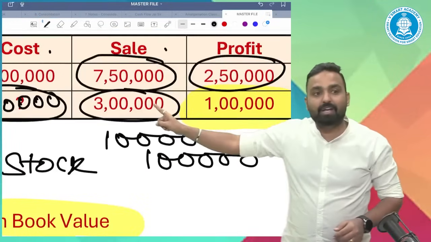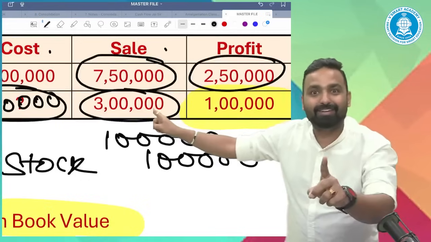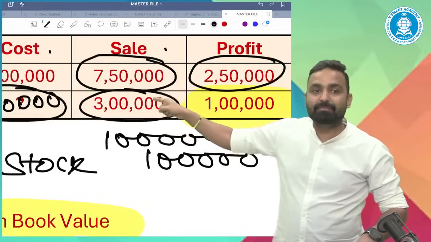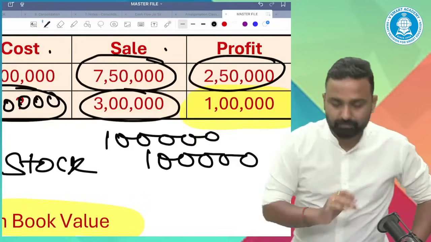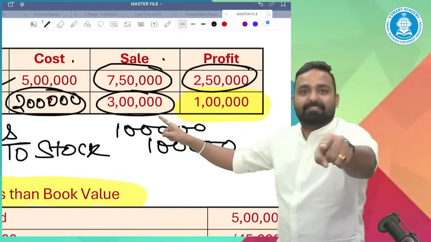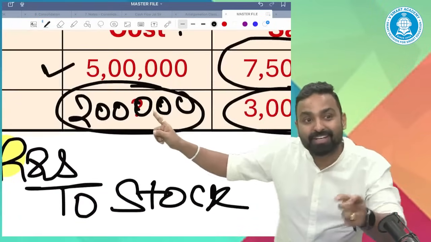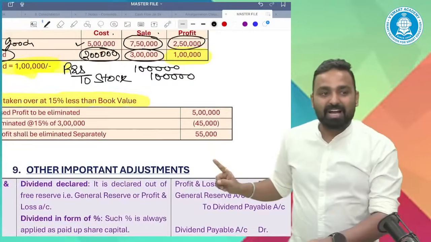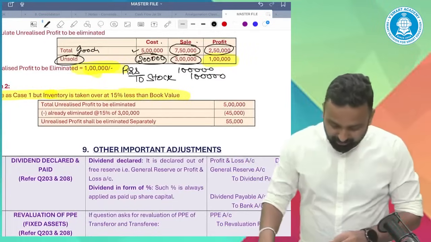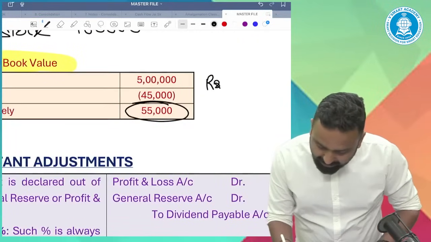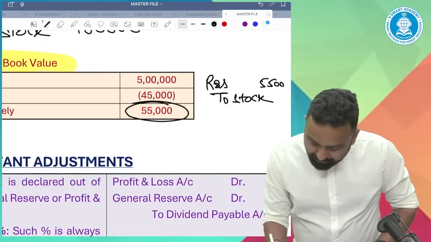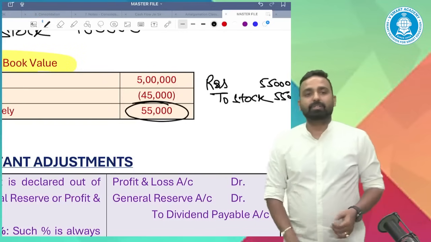But now see, the inventory is taken over at 15% less than book value. So I taken over the inventory now not at 3 lakh, but at 15% lesser value. 3 lakh minus 15%. What is 3 lakh minus 15%? 2,55,000. Now I taken over the inventory at 2,55,000 and my ultimate intention is to record the inventory at 2 lakh. So instead of 1 lakh, I will only eliminate 55,000 of stock reserve. Reserve and surplus account debit to stock reserve, or to stock, 55,000. Have you understood this concept?